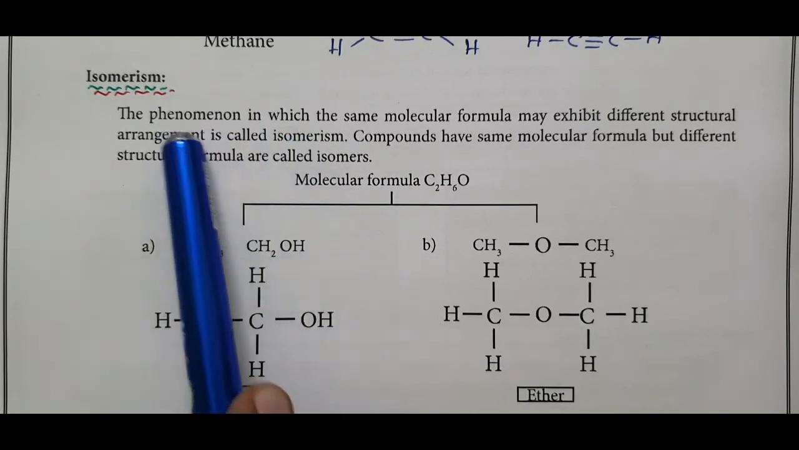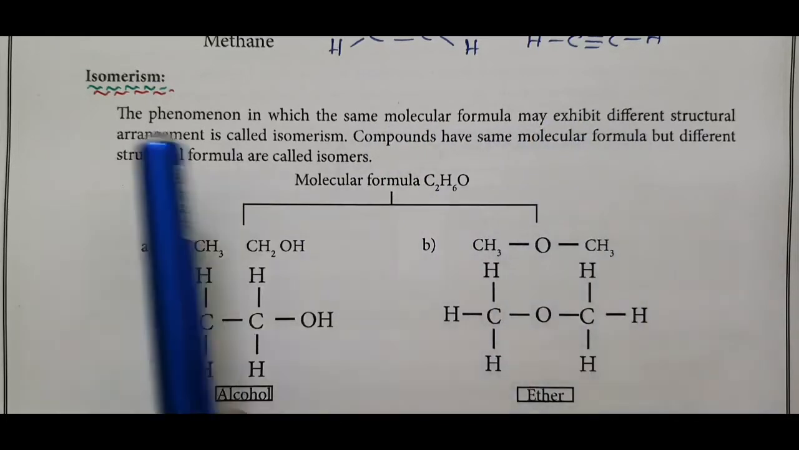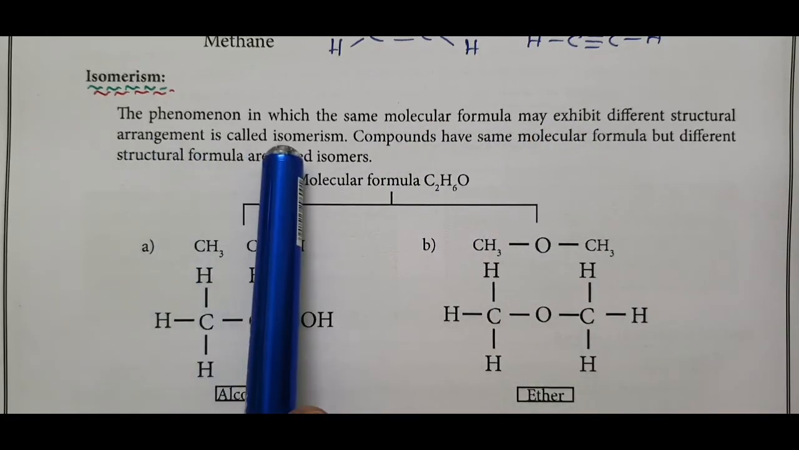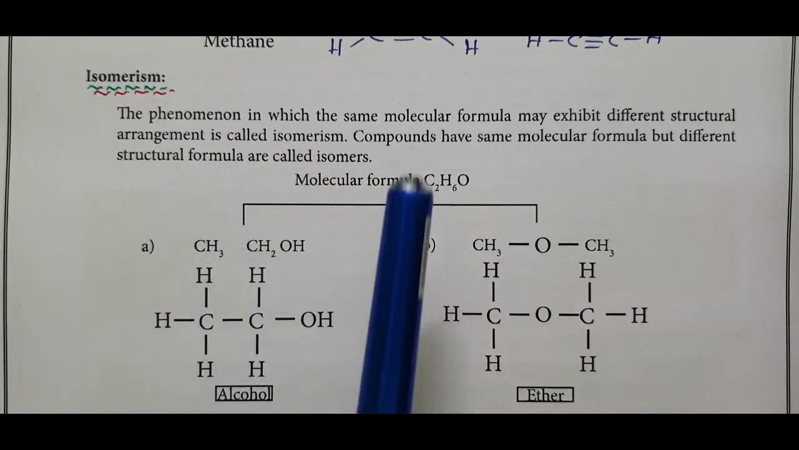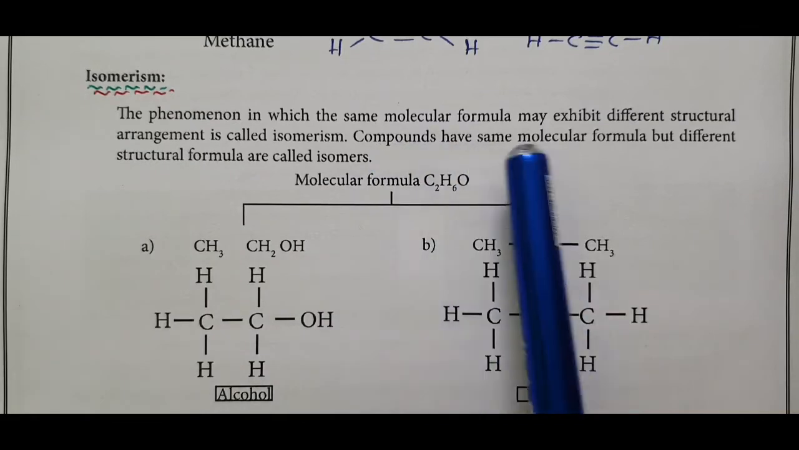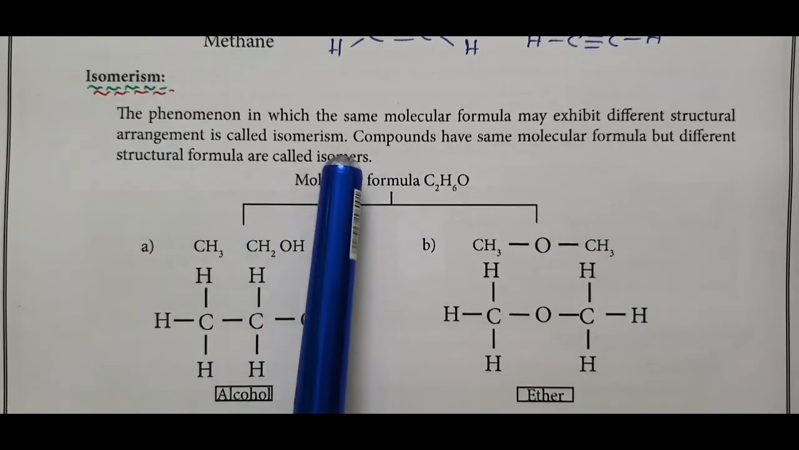Isomerism. What is meant by isomerism? The phenomenon in which the same molecular formula may exhibit different structural arrangements is called isomerism. Compounds having the same molecular formula but different structural formulas are called isomers, and the phenomenon is called isomerism.